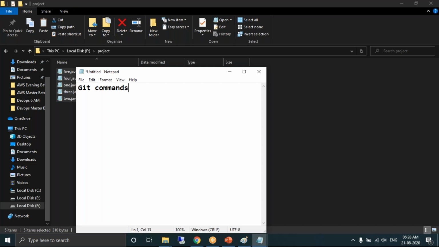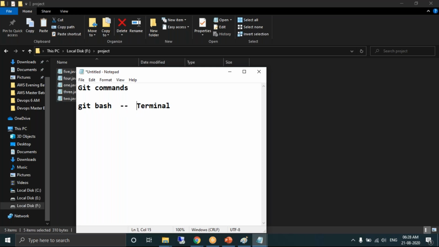The moment he writes the commands, the next thing we need to think about is a terminal. Where should he write it? Should I write it in the command prompt? Should I write it in putty? Should I write it in notepad? What is the terminal which is used to run Git related commands? He needs to manage, so the developer should manage using Git by writing some Git related commands. Where should he write it? He should write it in a terminal. The terminal is called Git bash.